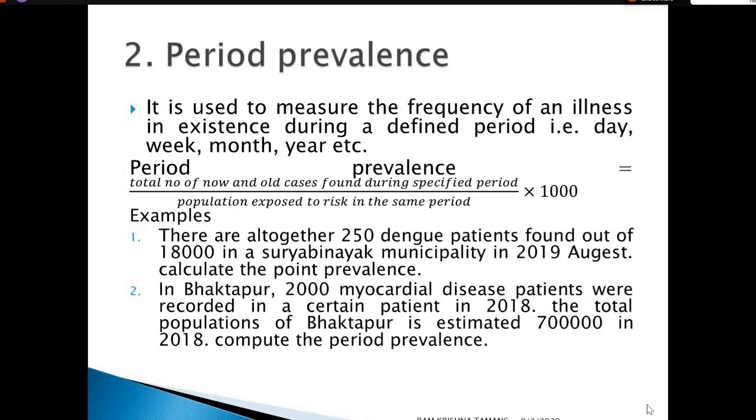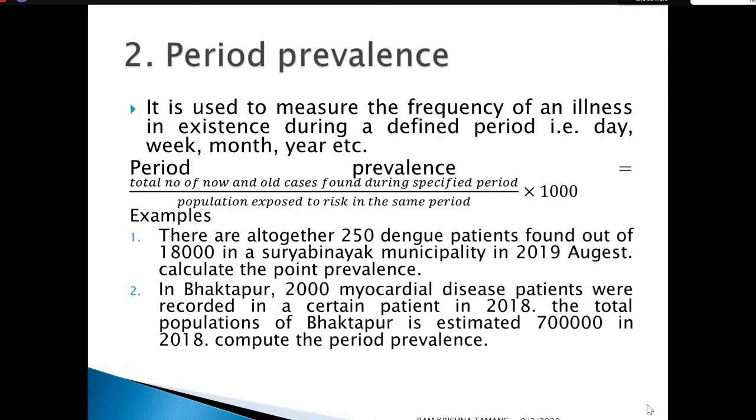Similarly, another prevalence rate is the period prevalence rate. Period means the time in a certain interval, certain range, certain limit, from a lower value to an upper value, also known as the range. The prevalence rate is calculated based on the interval of time, measured by the period prevalence.